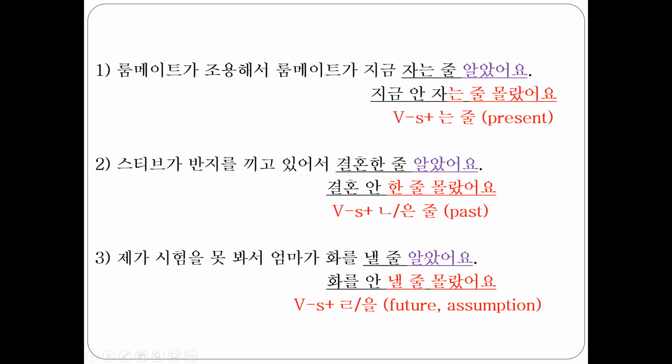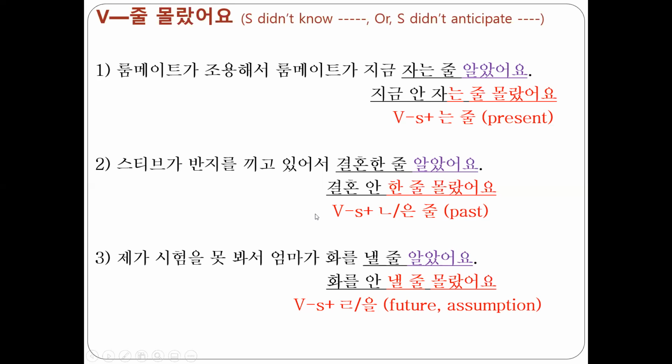자, 그래서 뭐뭐 할 줄 몰랐어요. This structure. In case of verb, I introduced example sentences using verb. In case of sense of present, the same structure. In case of sense of past, then 은 줄. In case of future assumption, then 을 줄 됩니다.